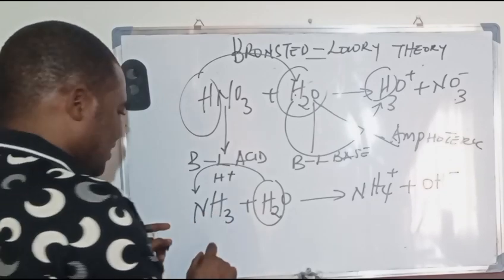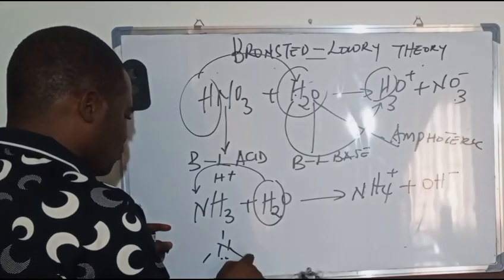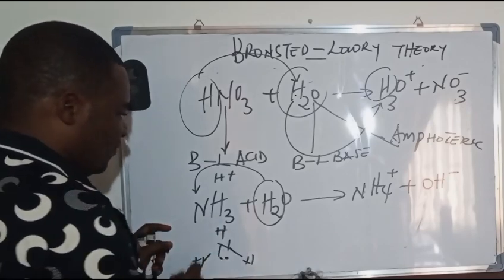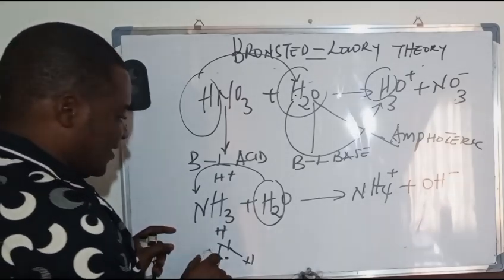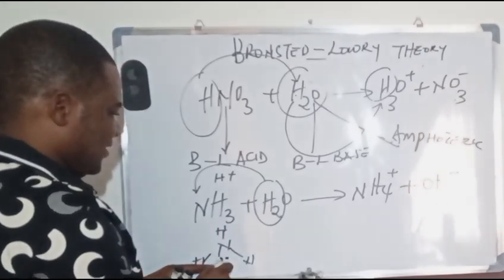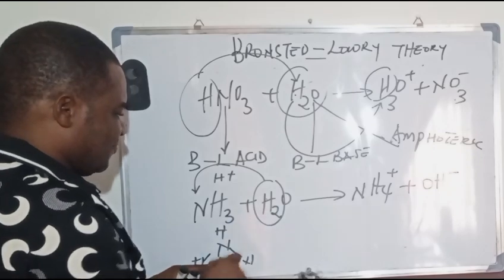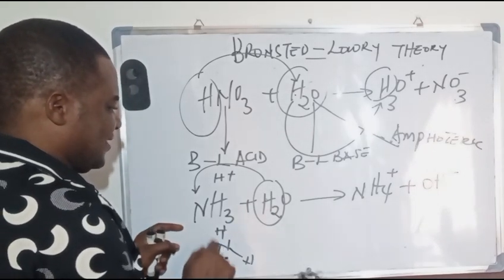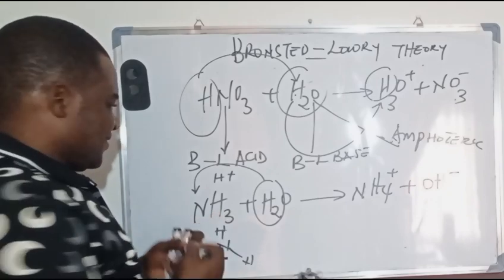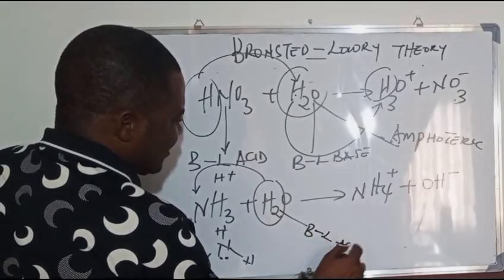Remember that ammonia has a lone pair of electrons, so it accepts the hydrogen, and that brings its stability here. So ammonia at this instance becomes our Bronsted-Lowry base, and water becomes our Bronsted-Lowry acid.